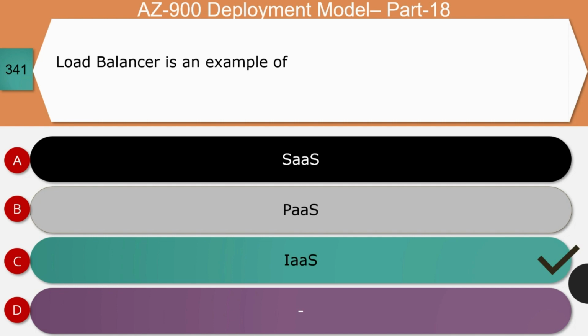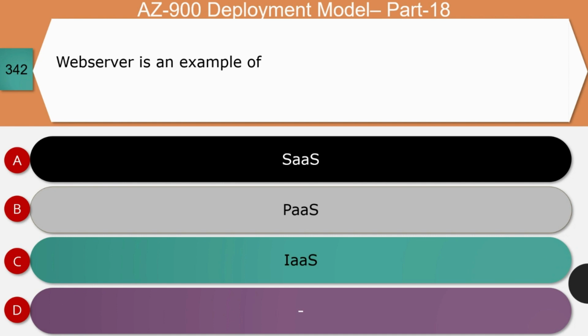It's a kind of tricky question. If you find only the word load balancer in the question, it is related to infrastructure as a service. It refers to network and classic load balancer. If there is a reference as load balancing service in the question, or Azure load balancing service, then it is related to the application load balancing. In that case, it should be considered as platform as a service. In this question, we have referenced only load balancer, and so infrastructure as a service is the correct answer. With that, option C is the correct answer.